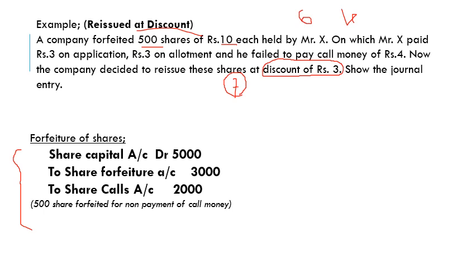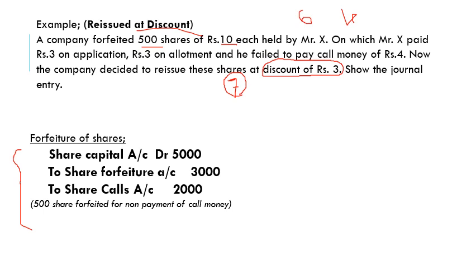Company will get 7 rupees for each and every share. 10 minus 3, the price of a single share reissued will be 7. So 500 into 7, how much? 3500. The company will receive 3500.